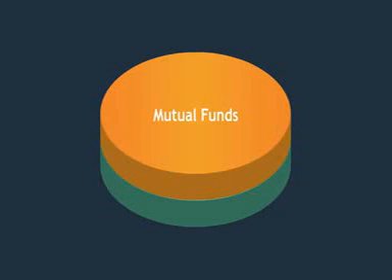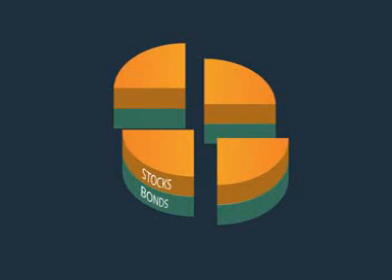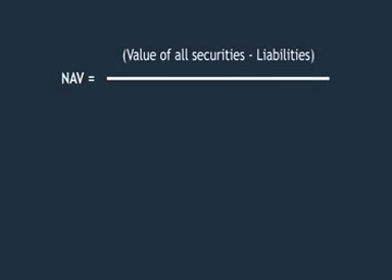Just like flour and cheese constitute a pizza, mutual funds are constituted by stocks and bonds. A mutual fund can be broken up into various units. The value of each unit is called the NAV, that is net asset value. NAV is equal to the value of all securities minus liabilities, divided by the number of outstanding units in the market.